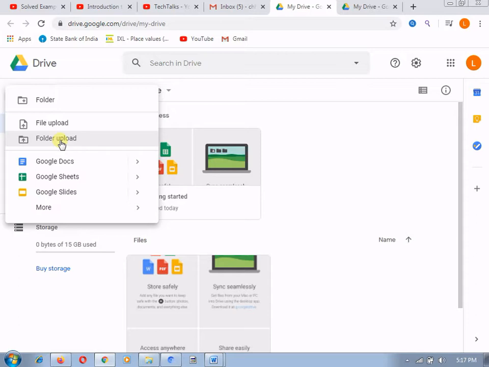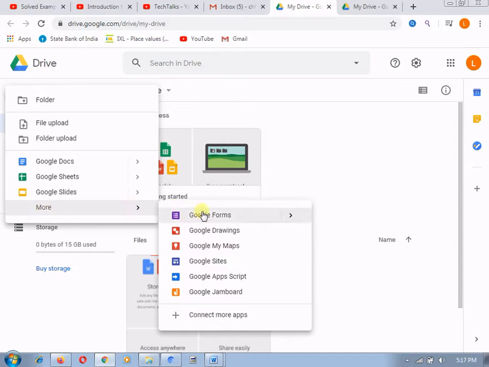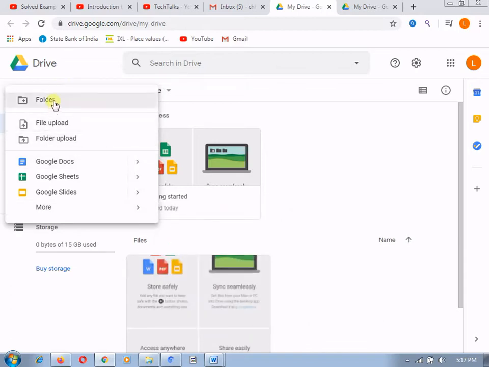If you want to upload a folder in your Gmail, it will get zipped and then uploaded, but here if you try to upload a folder, it will get uploaded as it is. It also provides Google Docs, Google Sheets, and Google Slides to access the things available on your own drive. Along with this, More also provides Google Forms, Google Drawings, where you can draw your own diagrams, My Maps, and Google Sites, where you can access your own Google site. These different things you can access from Google Drive. So let's start one by one.